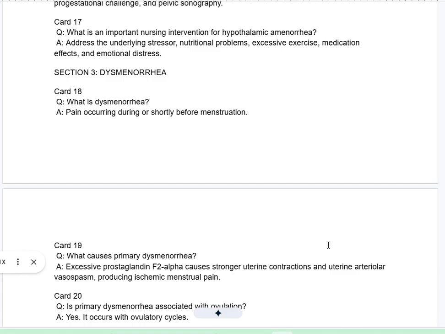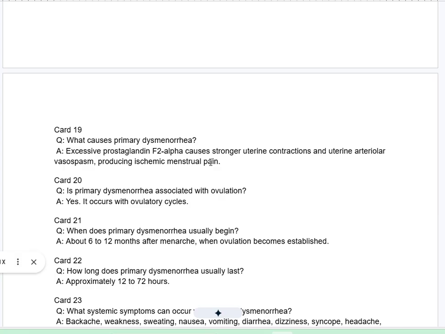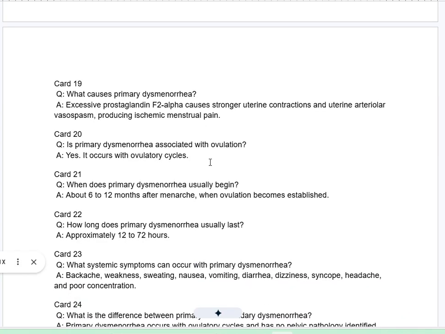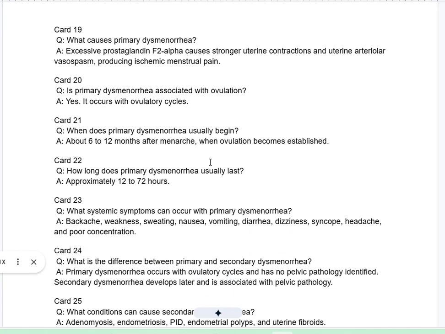Section 3. Dysmenorrhea. Card 18. Q. What is dysmenorrhea? A. Pain occurring during or shortly before menstruation. Card 19. Q. What causes primary dysmenorrhea? A. Excessive prostaglandin F2 alpha causes stronger uterine contractions and uterine arteriolar vasospasm, producing ischemic menstrual pain. Card 20. Q. Is primary dysmenorrhea associated with ovulation? A. Yes. It occurs with ovulatory cycles.